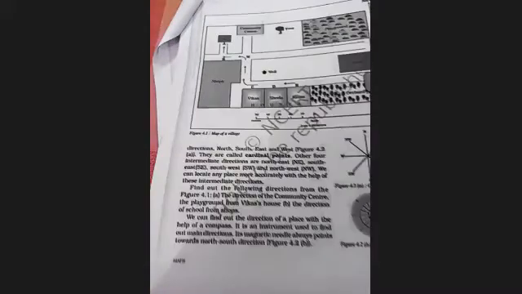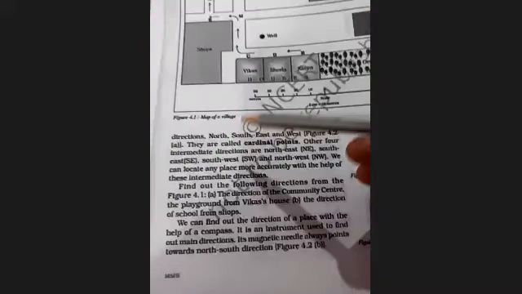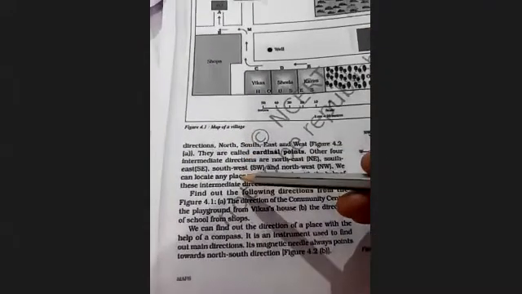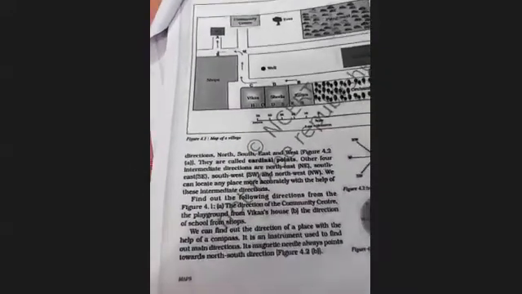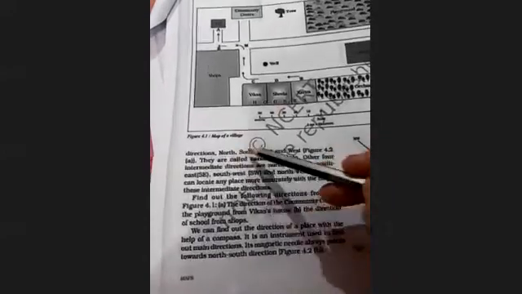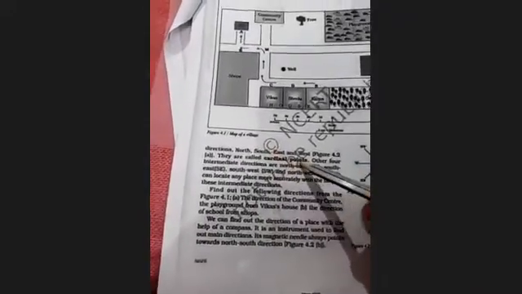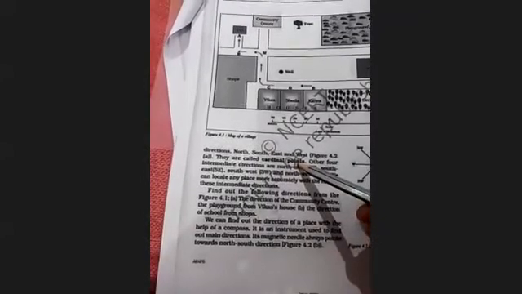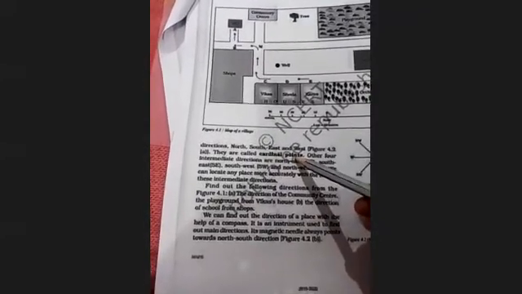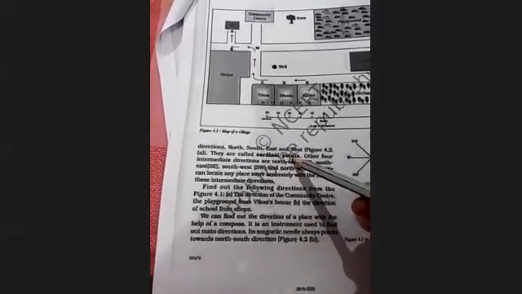Now, see, children, as we know, there are four directions: north, south, east, and west. As in the figure also, it has been shown. They are called cardinal points. Just underline it, which are called the cardinal points. Please underline it.